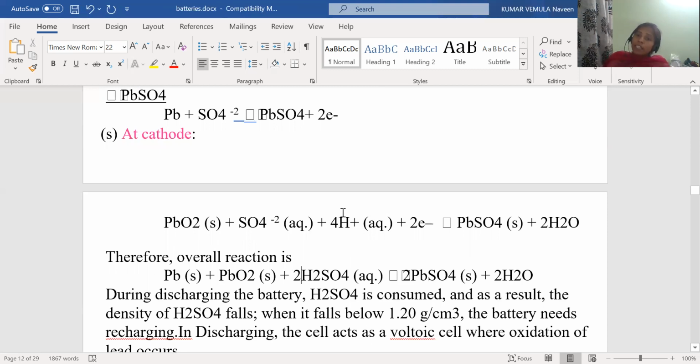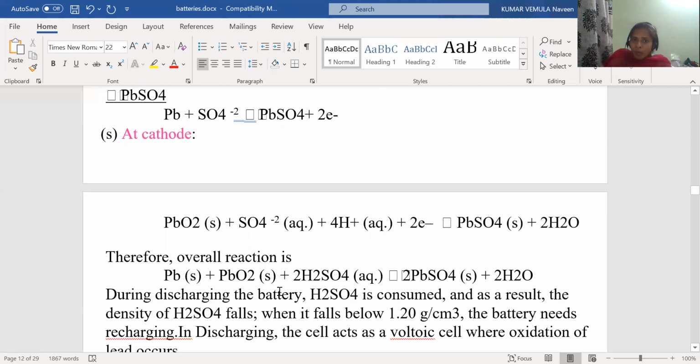What is happening in the recharging? In recharging, it is the reverse reaction. That means products are converted to reactants, and reactants are converted to products. So in the forward reaction, sulfuric acid is used to get the electricity.